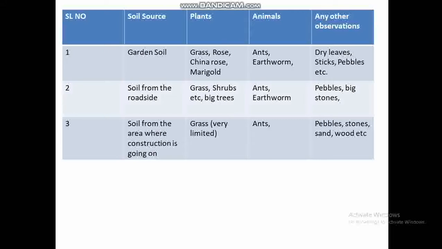If we check the soil from the roadside, that will be different from the garden. Here we will find some grass, limited grass, some shrubs, and some fig trees also. In case of animals, we may find ants and earthworms, so this will be kind of the same. In other observations, we will find some stones, pebbles, sand, etc.